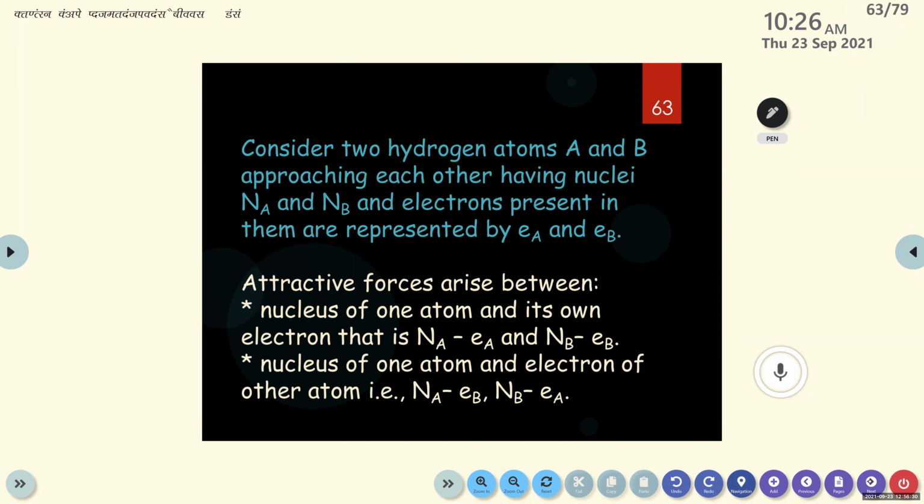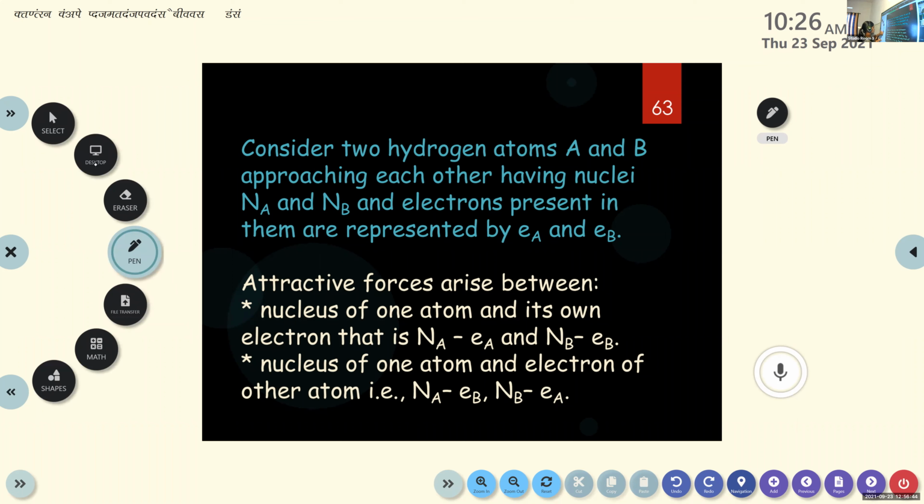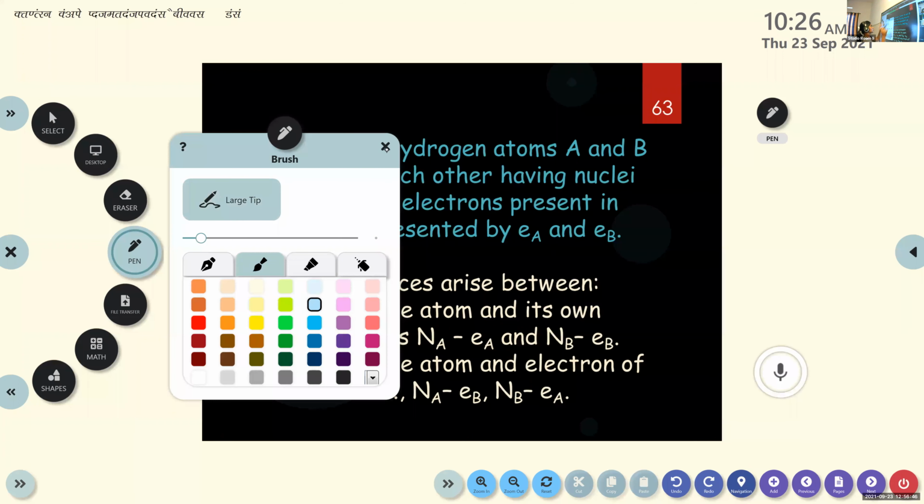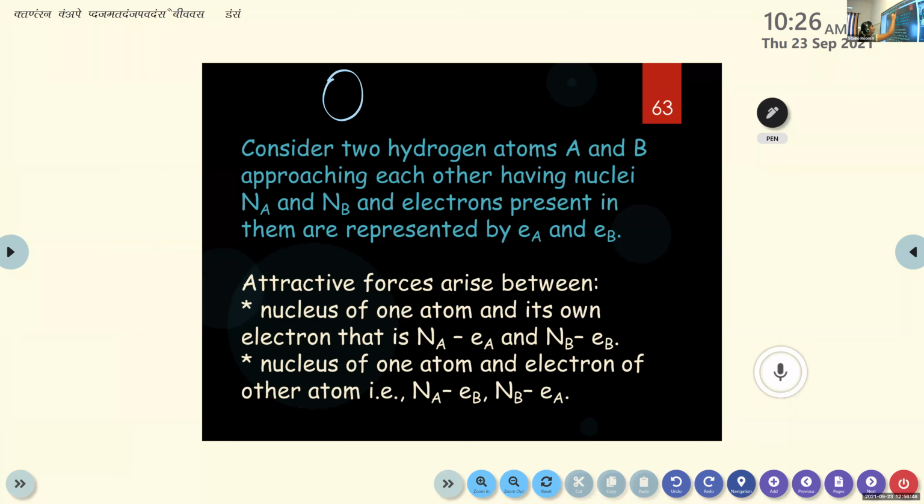Okay. So here we are considering two hydrogen atoms. We know that two hydrogen atoms combine together to form a molecule. So two hydrogen atoms are there. We can name these two hydrogen atoms A and B. So these two hydrogen atoms A and B are approaching each other. Two separate hydrogen atoms will approach each other to form a chemical bond.